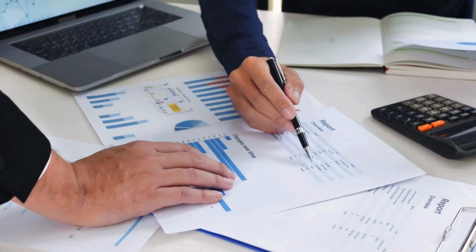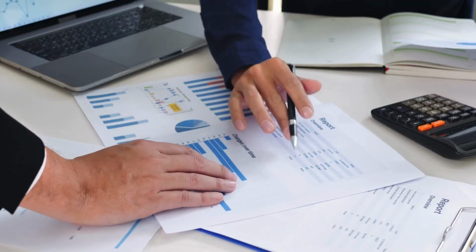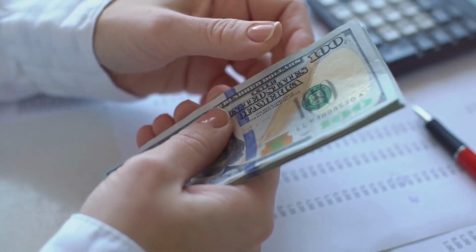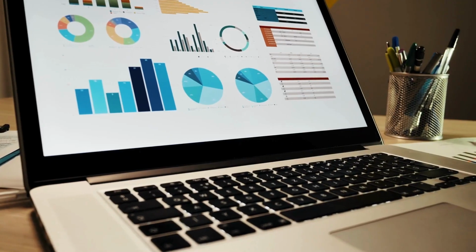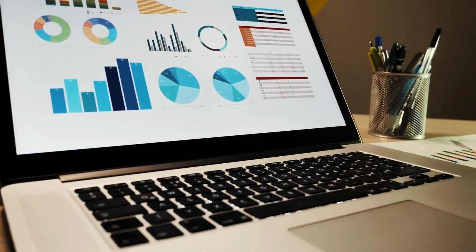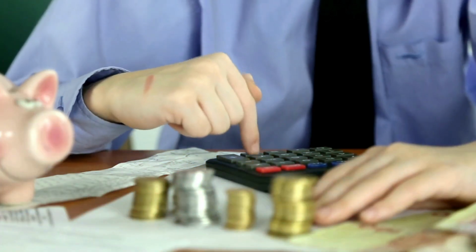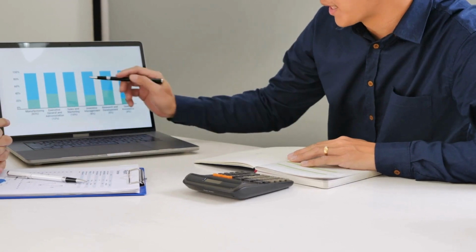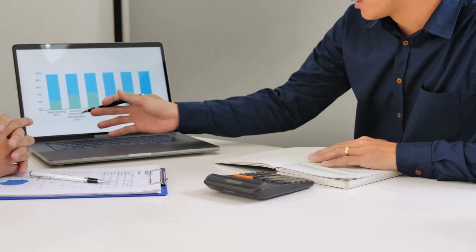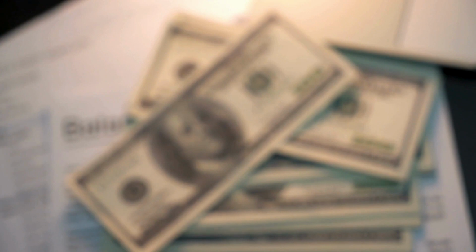The Producer Price Index, PPI, which measures the changes in the prices of a basket of goods and services that are sold by the producers at the wholesale level. The PPI is an indicator of the cost of production and the profitability of the businesses. The GDP deflator, which measures the changes in the prices of all the goods and services that are produced in the economy. The GDP deflator is an indicator of the overall inflation and the economic performance of the country.